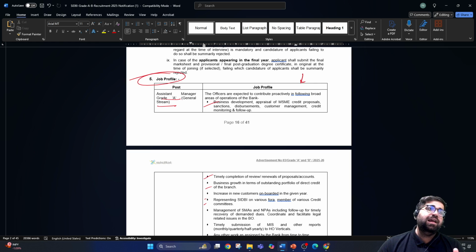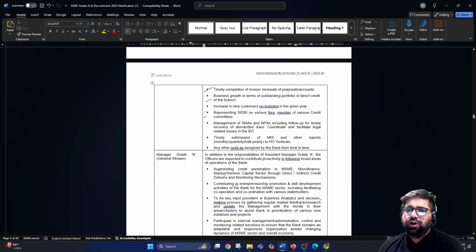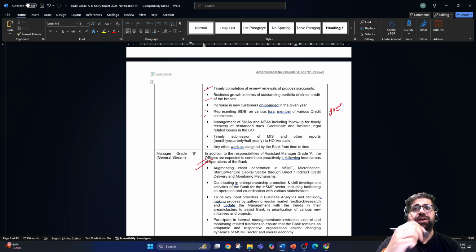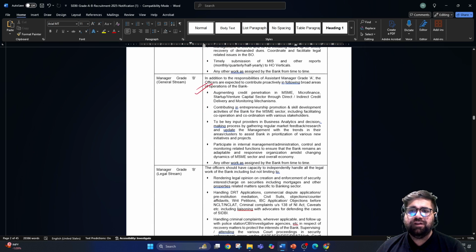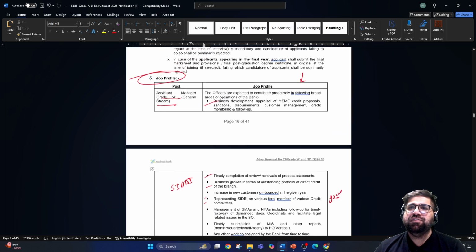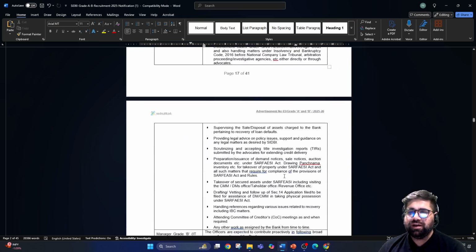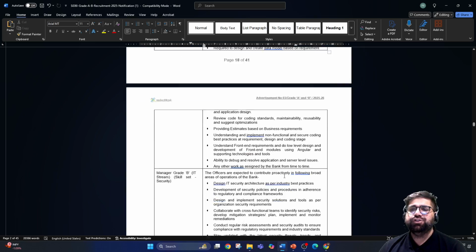There is no overlapping like for RBI and SIDBI. Some overlapping is there, but that is a very small percentage, right? So the overall job profile is also given, which is very good, because they have clearly mentioned the duties which you will be doing if you are recruited in SIDBI. Okay, my friends, so please read this by yourself, because this is very easy to understand, like timely completion of renewal of proposal or accounts. So there is nothing much to explain over here. You can read it and you will come to know the job profile which you are looking for.